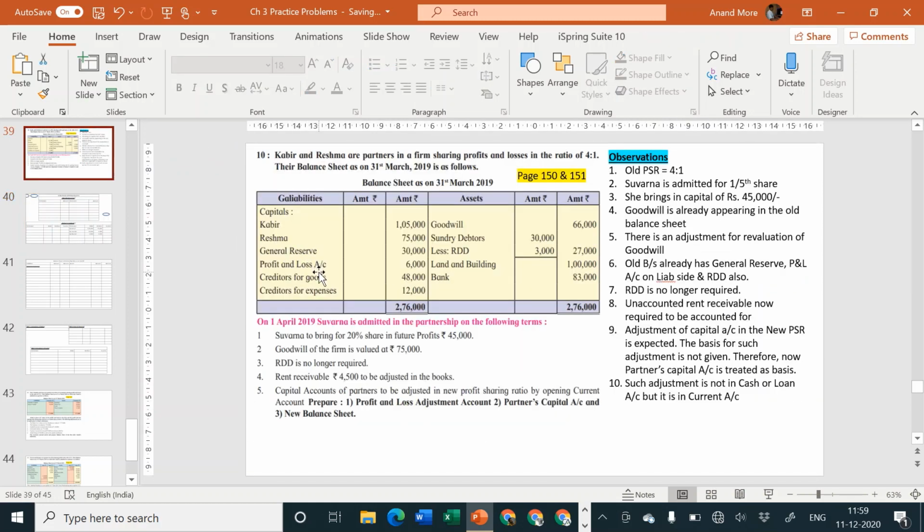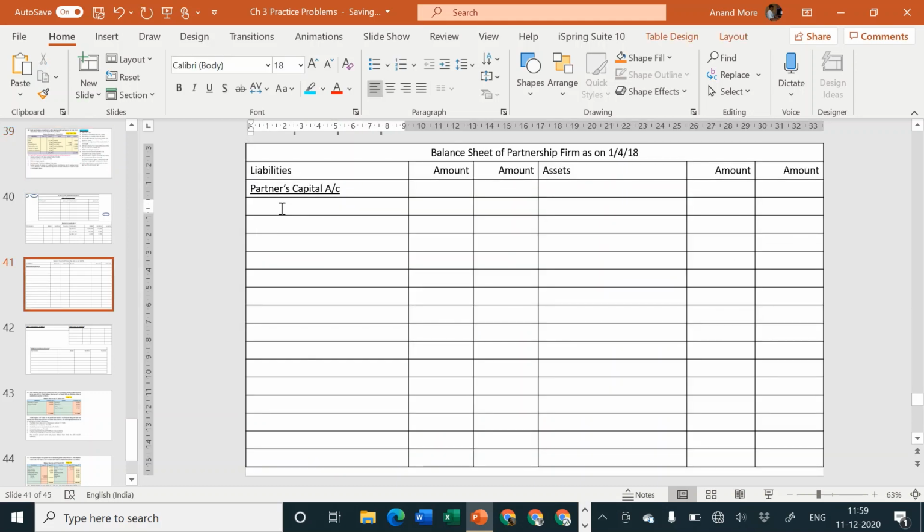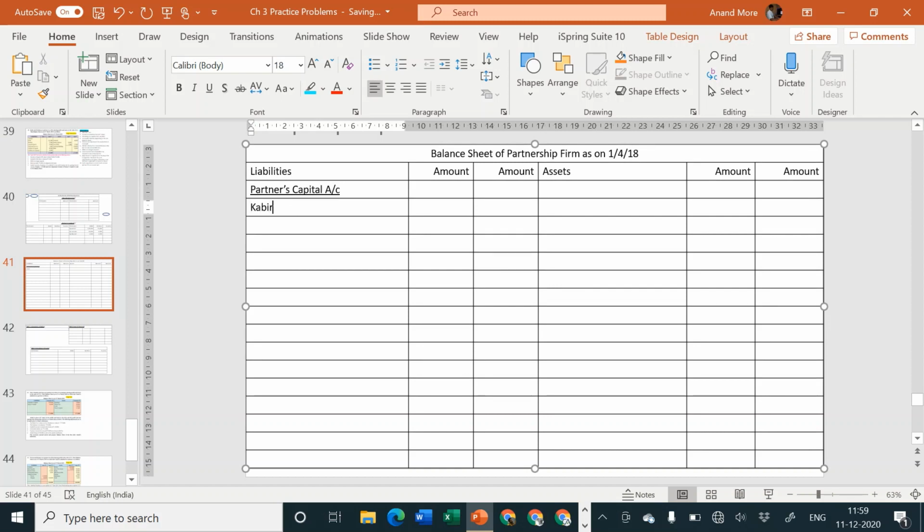Capital, general reserve and P&L account. Now creditors for goods and creditors for expenses. Creditors for expenses are nothing but your outstanding expenses, but there is no adjustment for creditors, so both of them can go directly to the outer column of the closing balance sheet. So I'll consider the closing balance sheet outer column, partners capital account. There are 3 partners, Kabir, Reshma and Suvarna. Then one line I'll leave. In fact, I'll write partners current account also.